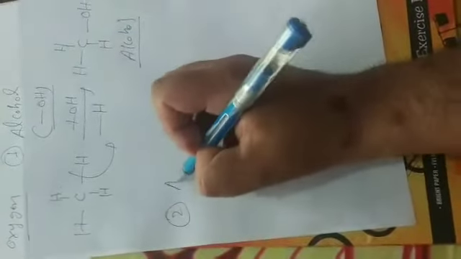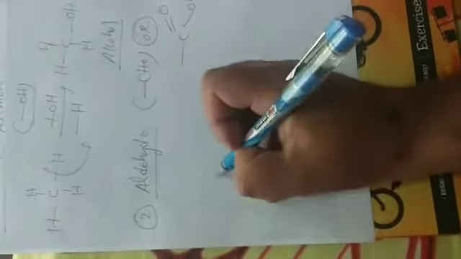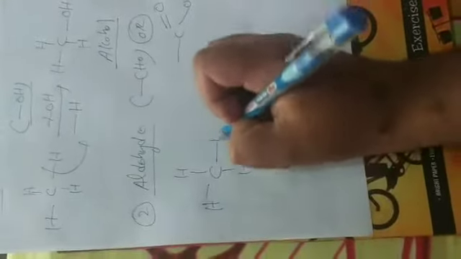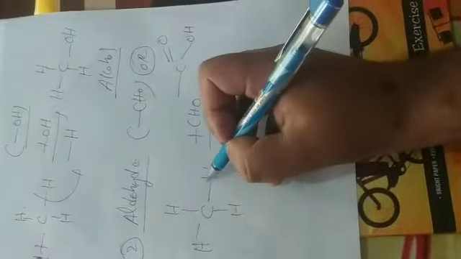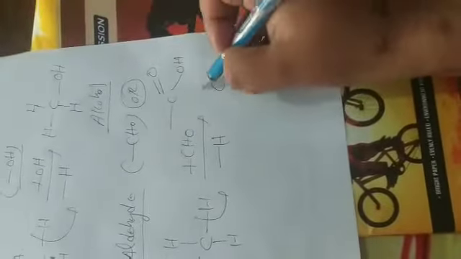Second is aldehyde. Its functional group is CHO, which is also represented in bonding form. In this, one hydrogen of the hydrocarbon chain is replaced by the CHO group. Suppose in case of methane, when CHO is added in this chain, the hydrogen is replaced.